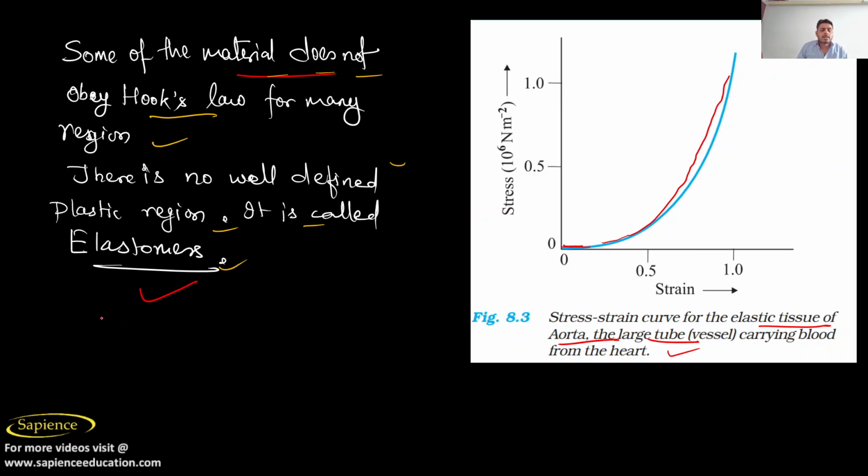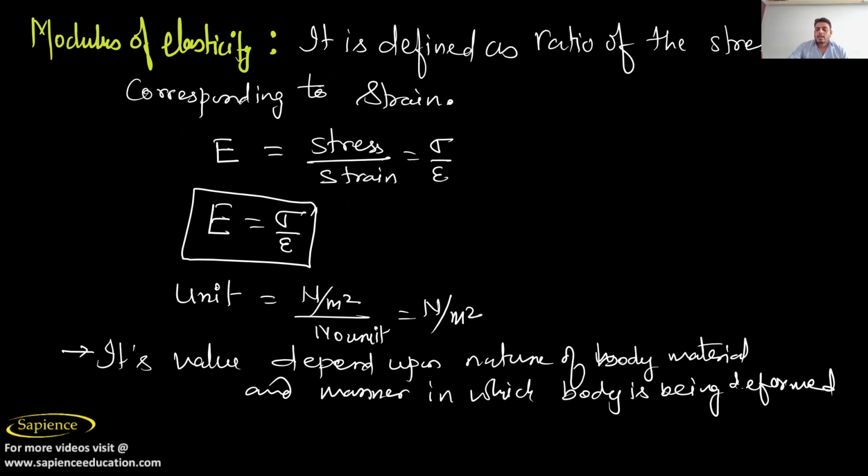These types of things are known as elastomers. Their material has no well-defined plastic region. Normally the plastic region would be like this, but here no well-defined region is there. So this type of material is known as elastomers. I hope you have understood now.